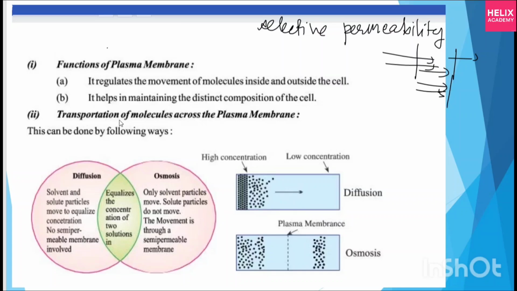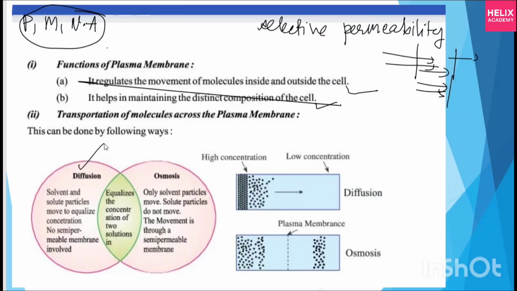Now, there are two things. The function is that it regulates the movement of molecules inside and outside the cell, and helps maintain the distinct composition of the cell. Just now I told you on the very first day that the inside material is made up of different kinds of proteins, minerals, and nucleic acids. So when this happens, there are two kinds of processes: diffusion and osmosis. But before that, I will tell you one thing about diffusion.